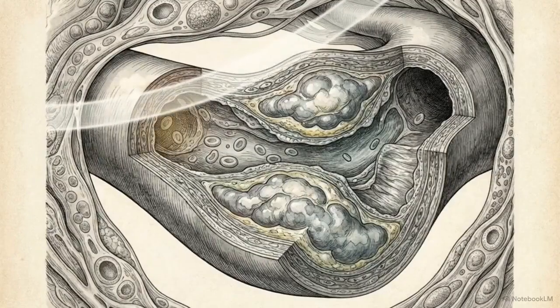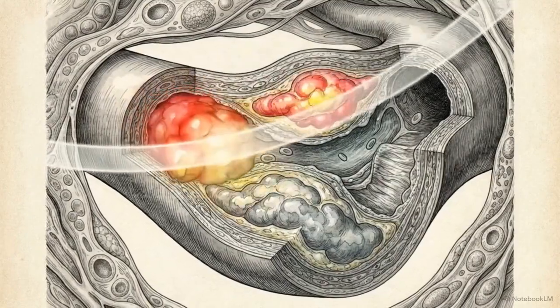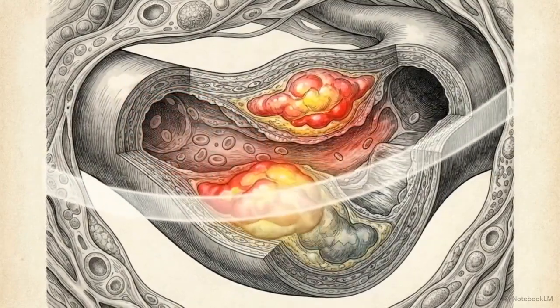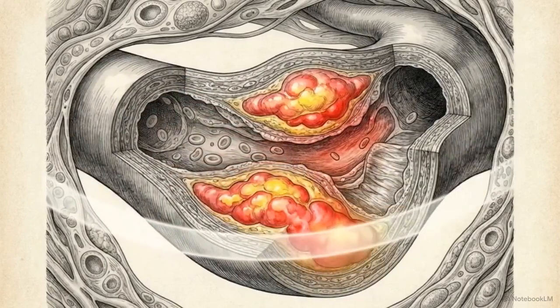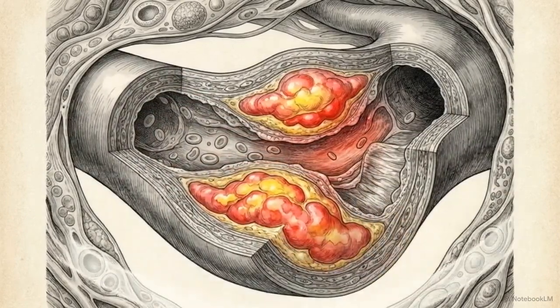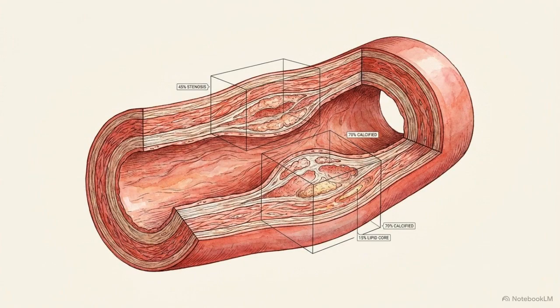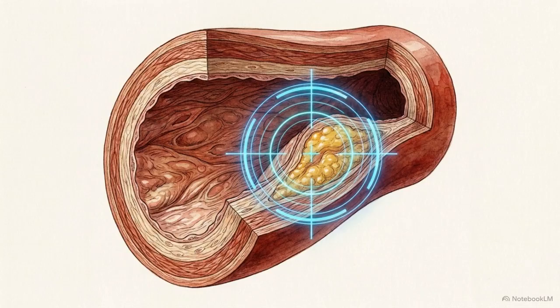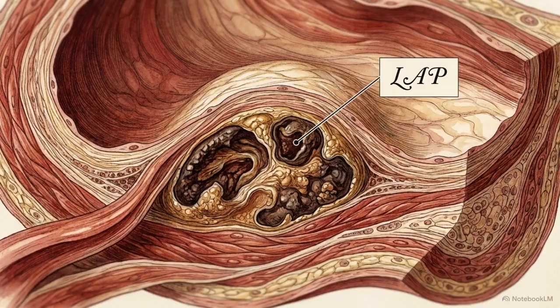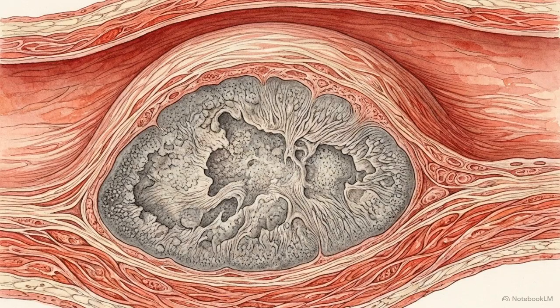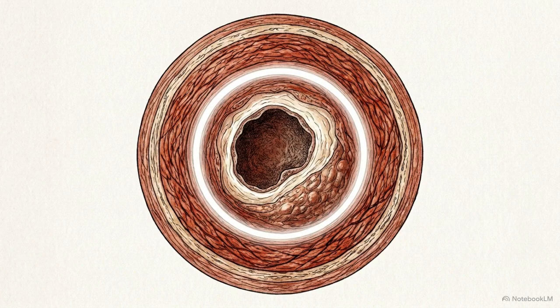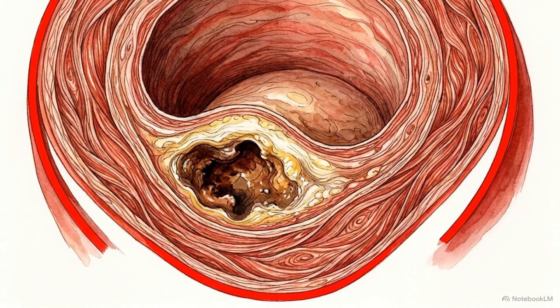To solve this dangerous paradox, clinicians now use AI-guided CT Coronary Angiography to directly identify the hidden soft plaques that traditional calcium scores completely miss. Platforms like AI-QCT automate the detection and quantification of this non-calcified plaque burden. These tools identify high-risk features, like low attenuation plaque, indicating a necrotic core. They also detect the napkin ring sign, a marker of thin cap fibroatheroma.